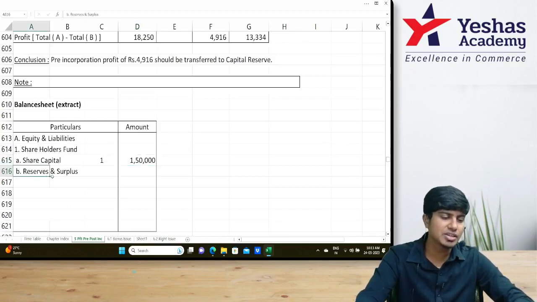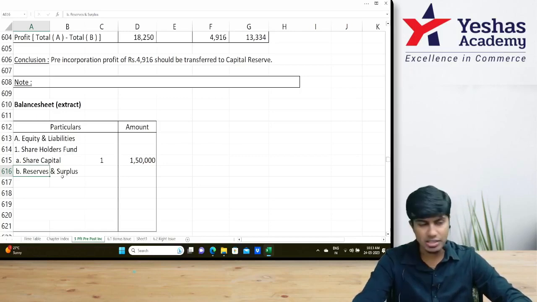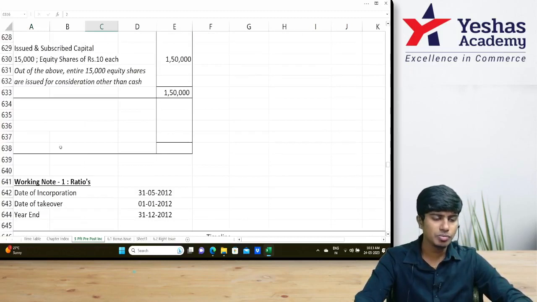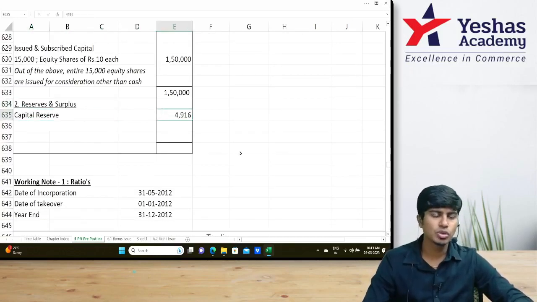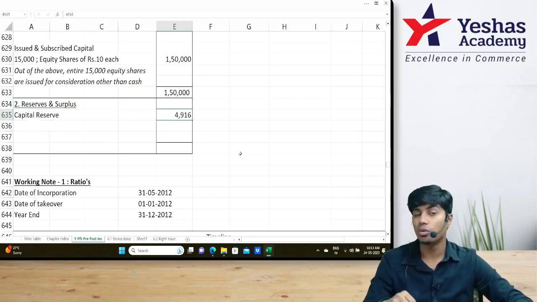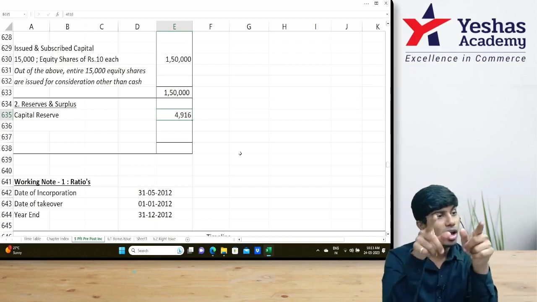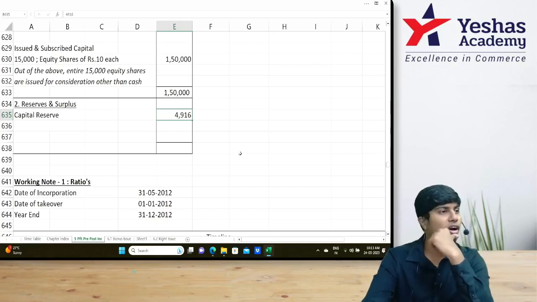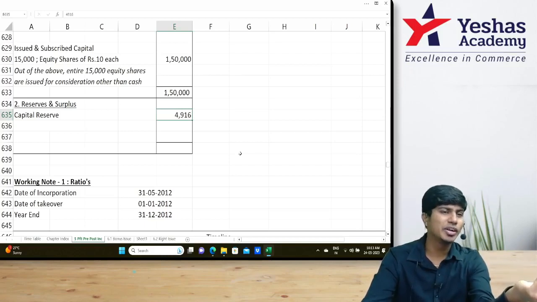After that, we have reserves and surplus. Do we have any reserves? Yes, capital reserve. That profit is profit or loss, really profit. Shall we transfer that? I'll do note number 2. I'll write here reserves and surplus and capital reserve, 4,960. There is actually a little more to be written in this. We would have to write other reserves. There might be some reserves and surplus, P&L account, out of which dividend is issued. They've given no dividend in the question, but I will not write it. You know why? I don't know the reserve, so I don't know where to deduct our dividend from.